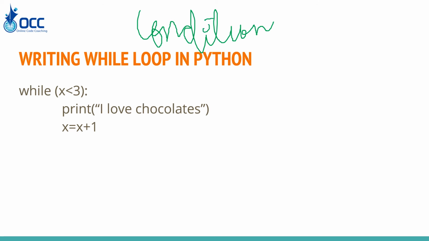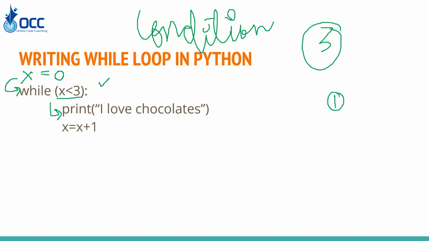Now let's see how. We have to do the same example, saying I love chocolates, and we have to print it 3 times. First of all, we will start with the value of x equal to 0. Then it will move here and check if x is less than 3. 0 is less than 3, so the condition is correct. Then it will move here and print I love chocolates for the first time. Once it prints, it comes to the next line and says x is equal to x plus 1. That means the new value of x becomes 1.